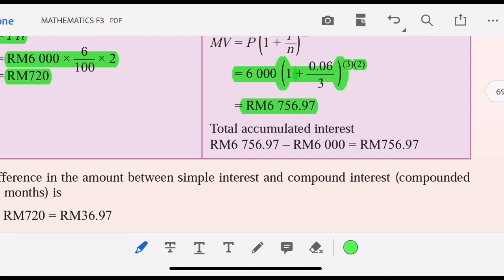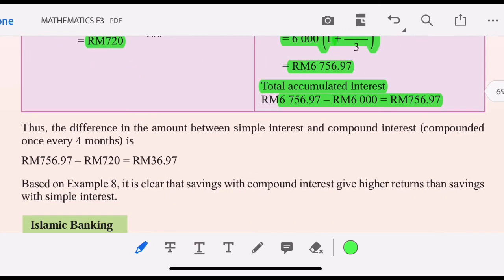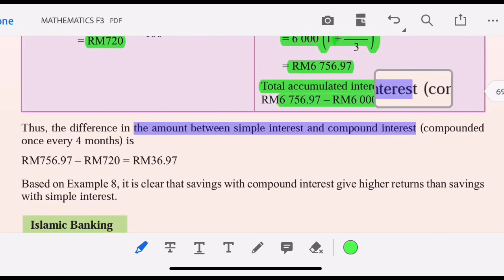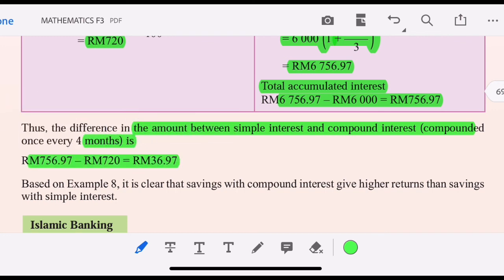So the total accumulated interest is 6756.97 minus the principal 6,000, so the amount of interest is 756.97. Thus the difference between simple interest and compound interest once every 4 months is 756.97 minus 720. So there is a difference of 36 ringgit 97 cents.